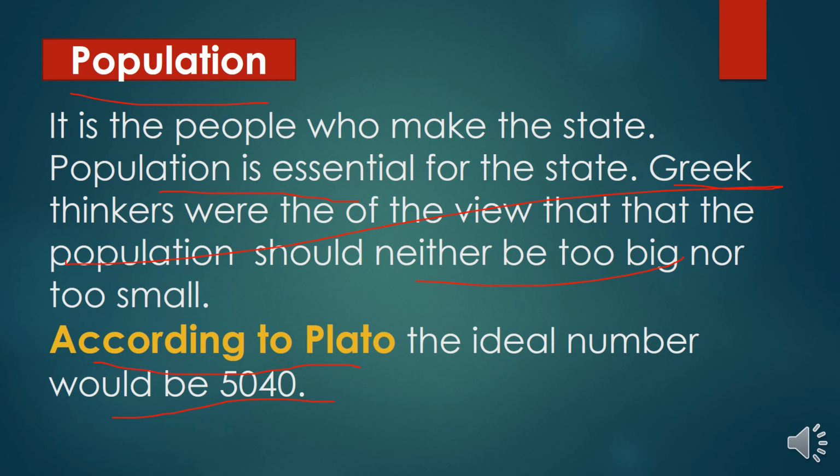Greek thinkers were thinking about the first element, population of the state. They said that state population should be not too big and not too small, right? And according to Plato, the ideal number would be 540. He said there must be 504 as the ideal number of the state. So this is the first element, population.